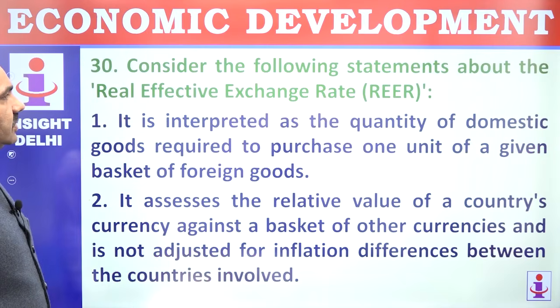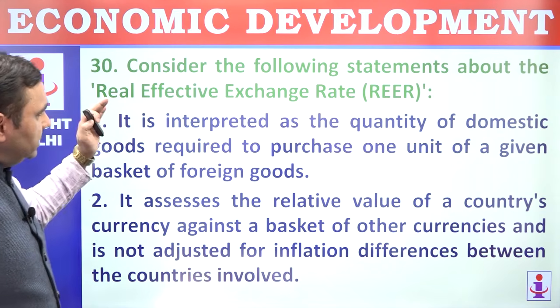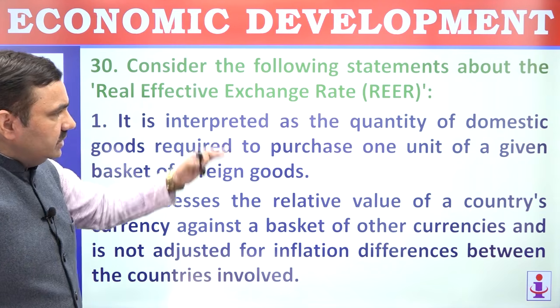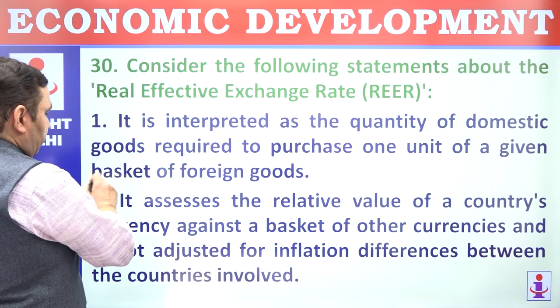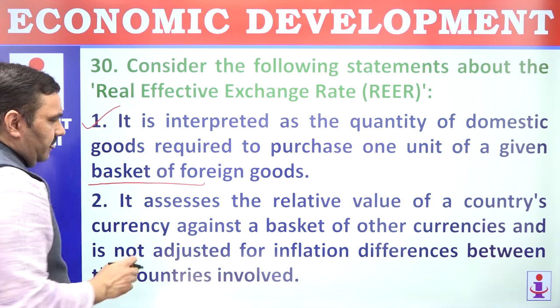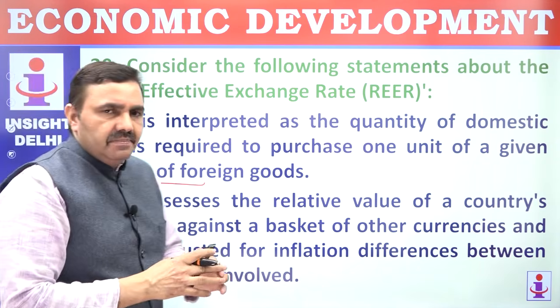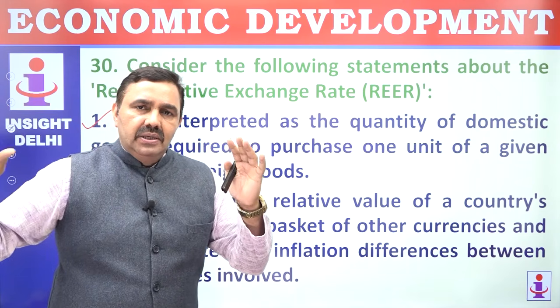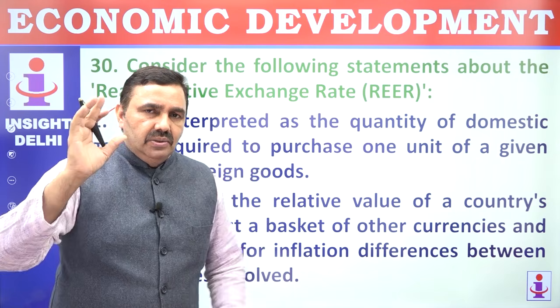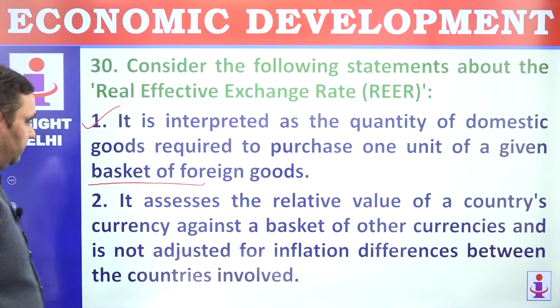Number 30. Consider the following statements about real effective exchange rates. Real exchange rate is interpreted as a quantity of domestic goods required to purchase 1 unit of a given basket of foreign goods. That's perfectly correct. It's like purchasing power parity. So what is the actual cost of the goods you're buying from outside the world? That tells you the real effective exchange rate.